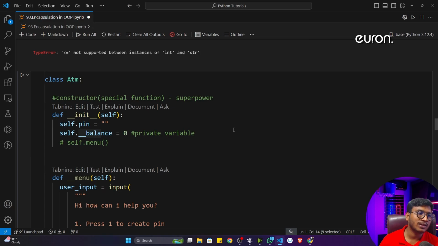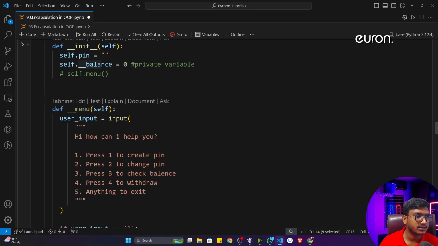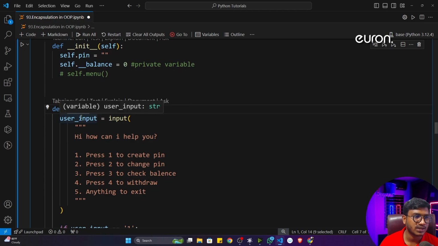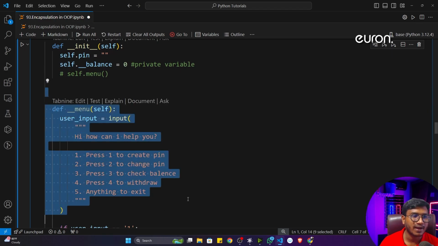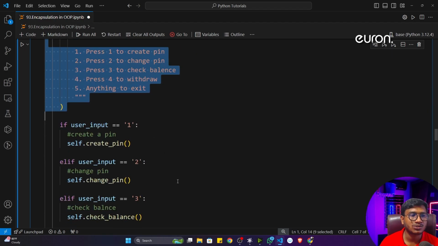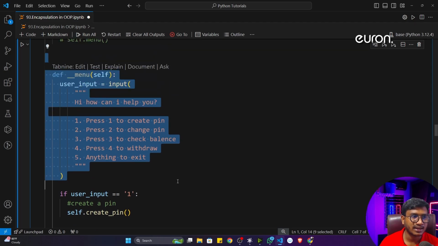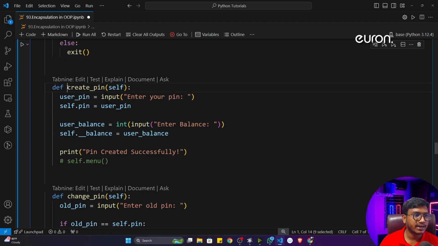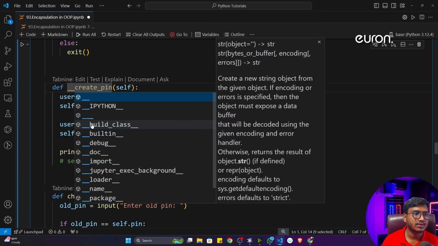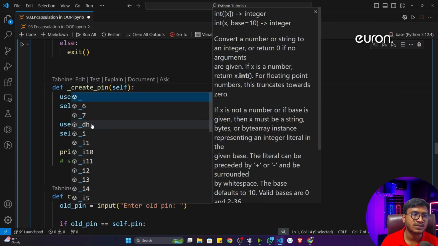Now it's not only about variables, you can also make your function private as well. Let's say this is the menu function. Here I have given a double underscore sign. That means this function is now my private property. That means I'm telling my junior programmer, no need to change anything here because it's a private property. For the create pin also, you can use the same concept. If you're giving it like that, it's a private property.